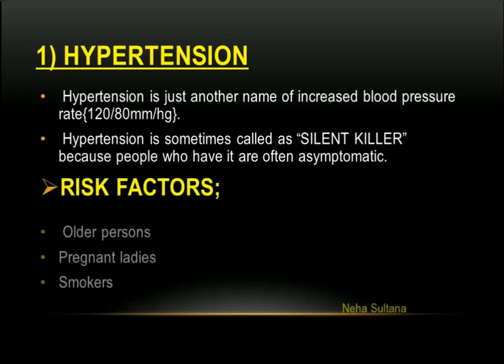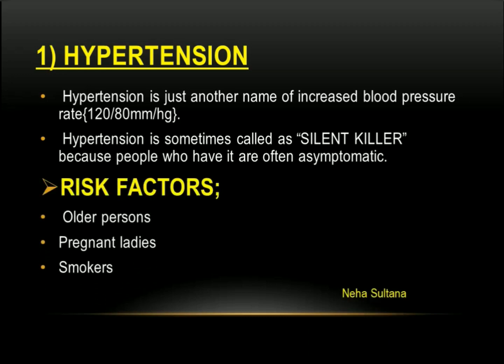What are the risk factors? That means, who all can be affected with, or acquire, hypertension. They are older persons, that is aged persons, pregnant ladies and smokers. Cigarette smoking does not actually cause high blood pressure. However, if a person with hypertension smokes, his or her risk of dying of heart disease or related disorders increases significantly. So even smokers have been included in the risk factors.